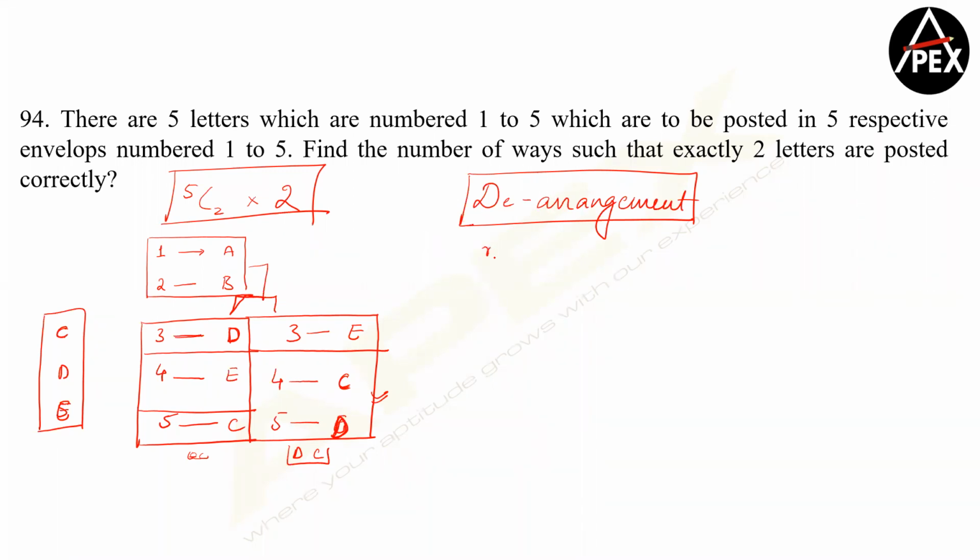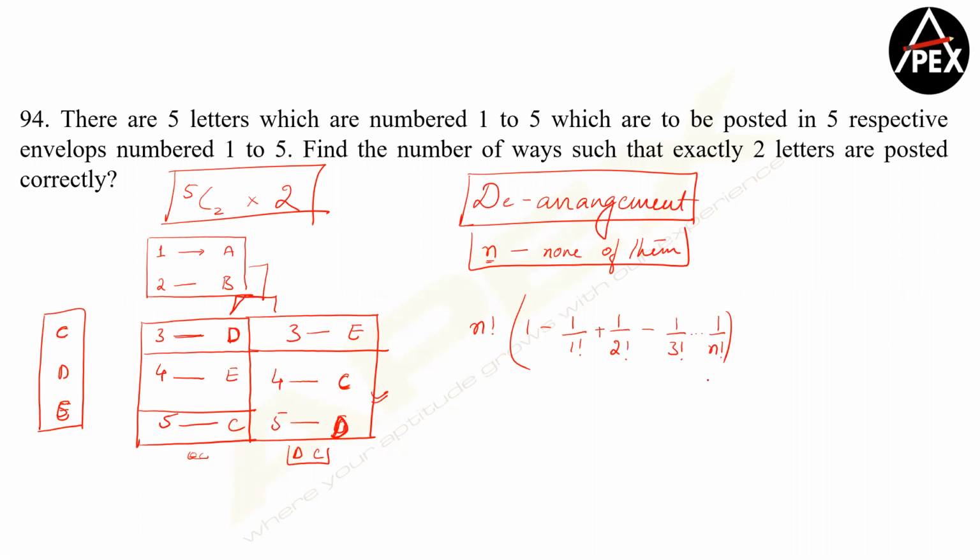So n things such that none of them are going to their respective places. So the formula is going to be determined by n factorial into 1 minus 1 by 1 factorial plus 1 by 2 factorial minus 1 by 3 factorial, so on, so on, till 1 by n factorial.